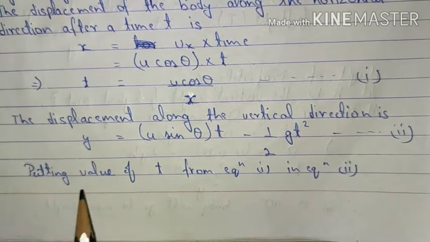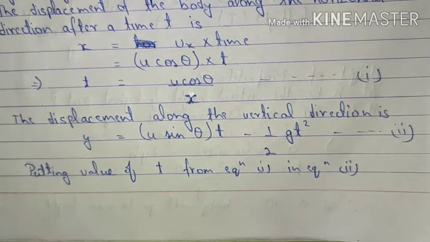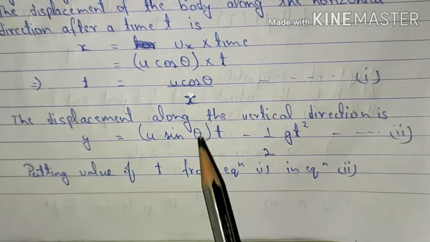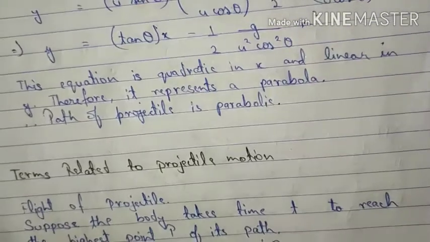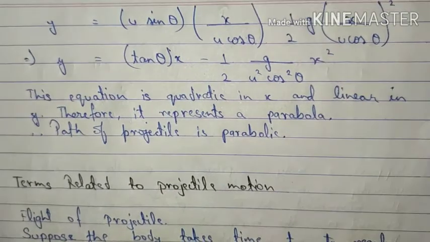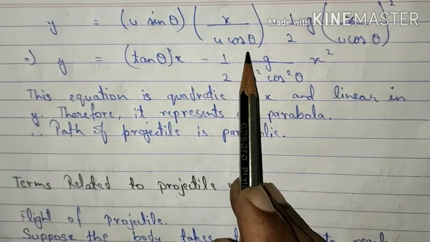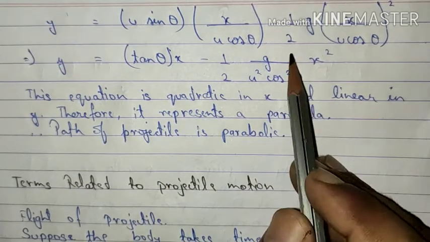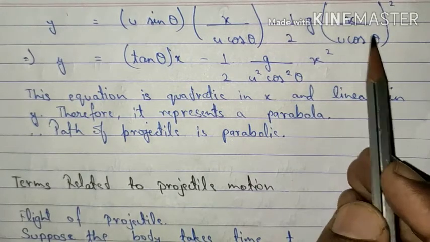Now putting the value of t from the above equation in this equation, you can see the value of t is x upon u cos theta. Putting this value in this equation, what do we get? y is equal to u sin theta into x upon u cos theta, minus half g, and instead of t square we take x upon u cos theta whole square.